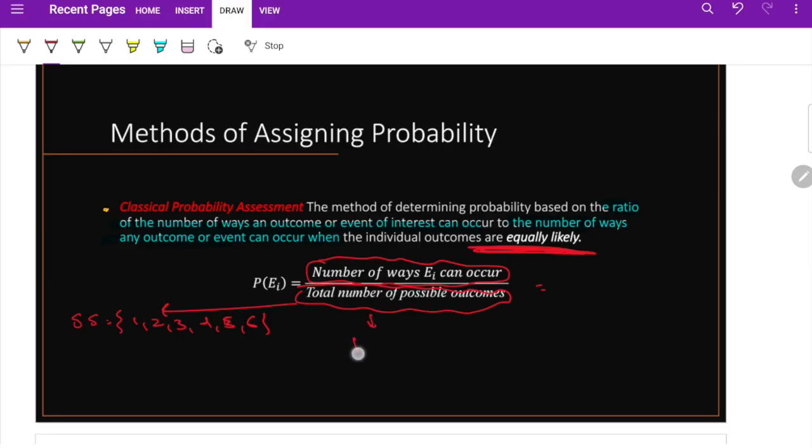If I write this in terms of E1, the probability of E1 equals the number of ways E1 occurs divided by the total number of possible outcomes, or basically the sample space, SS. In the previous example, the number of ways E1 can occur is only 3 elements: we can get 1 or 3 or 5. So it is 3 over 6, because you have 6 elements, which is half, 50%. So this is a classical probability assessment.